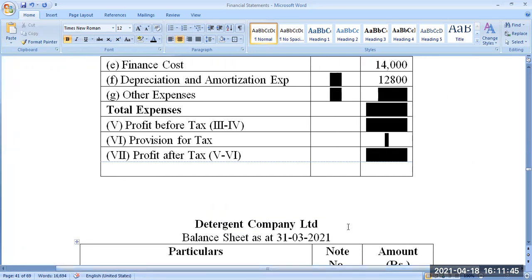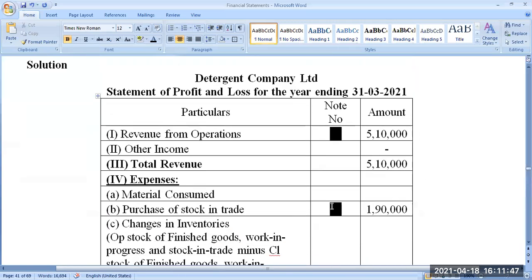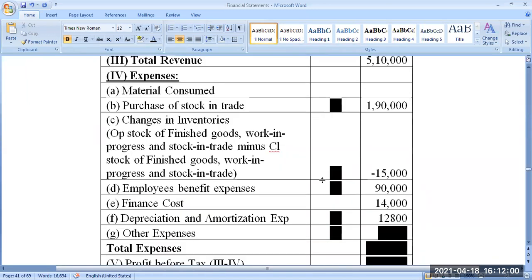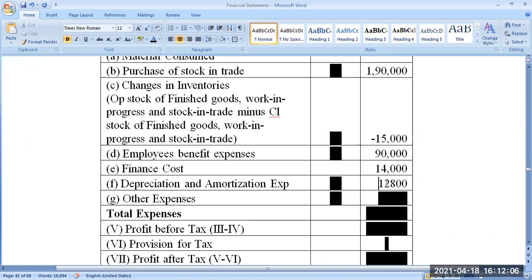Okay. So the goodwill is written off over a period of time, not immediately. All the 10,000 cannot be written off in a single year. If I do that, my profit of the year will drastically come down. I don't want to do that. That is left to the management. According to the law, it is left to the management. Okay. Right. So where are we now? Yeah, we are now here.